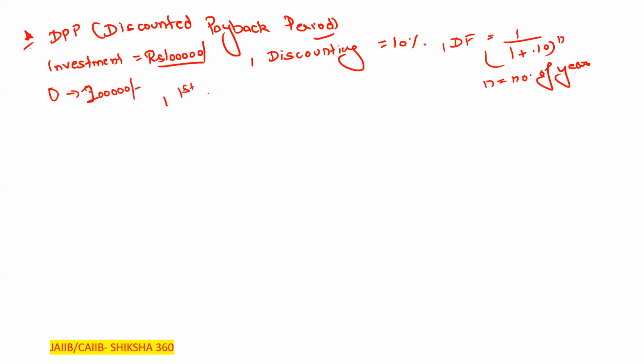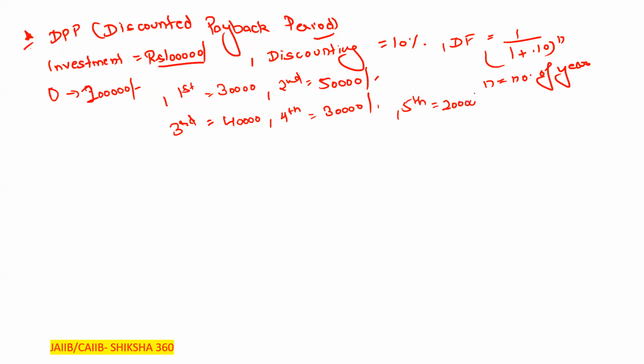First year, 30,000. Second year, 50,000. Third year, the cash flow is 40,000. Fourth year, 30,000. Fifth year, 20,000. So in this way, we have to calculate that. Just try to understand, and if you are facing any doubts at any point, you can ask here.